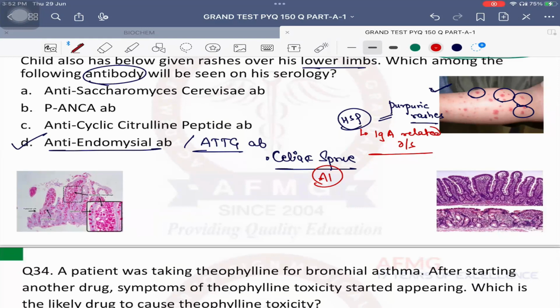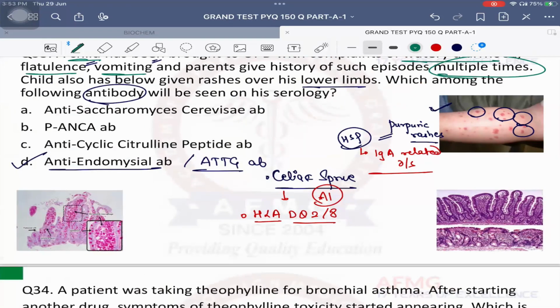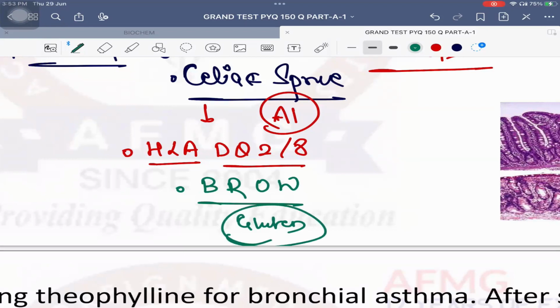sprue. Important question. They have even asked that celiac sprue is associated with which HLA? It is associated with HLA DQ2 and DQ8. Okay, please remember, celiac sprue is associated with HLA DQ2 and DQ8. Important. Now, in cases of celiac sprue, it is a malabsorption syndrome. It only occurs after eating BROW. What is BROW? Food containing gluten. So if the child eats any food containing gluten, as the child is having gluten sensitive enteropathy, the child will immediately develop features of malabsorption syndrome.